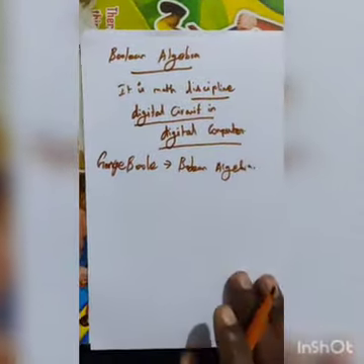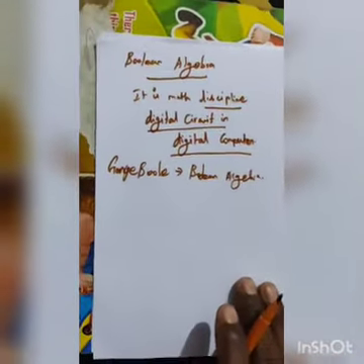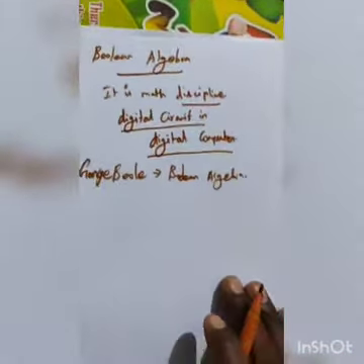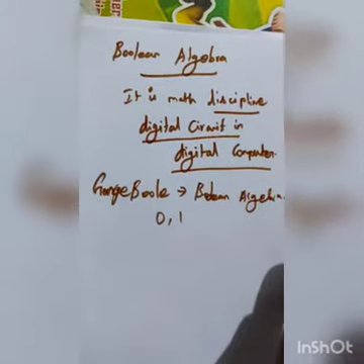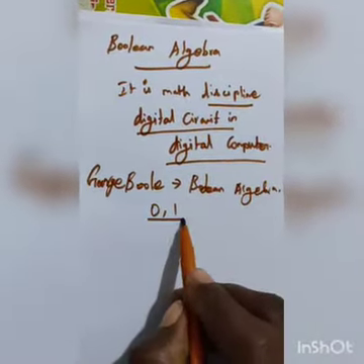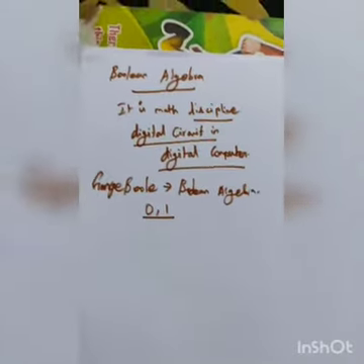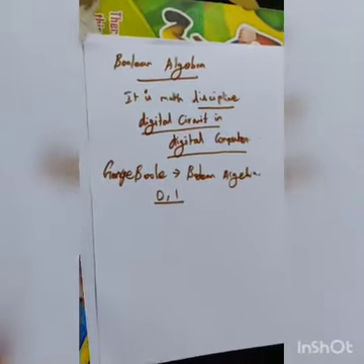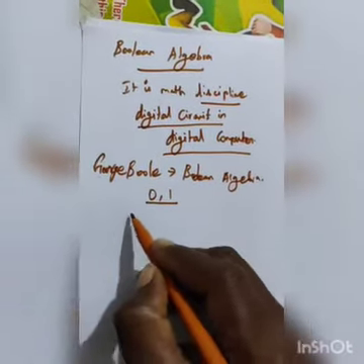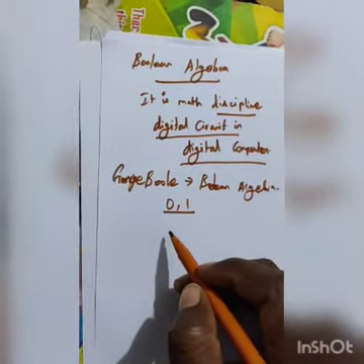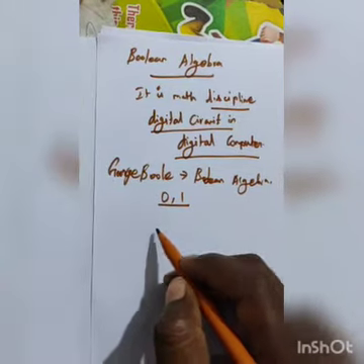In Boolean algebra there are only two values, for example 0 or 1. The Boolean value is 0 or 1 only. Only these two values can be used here.